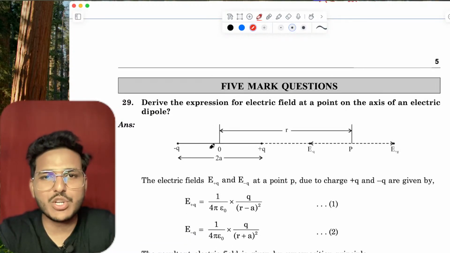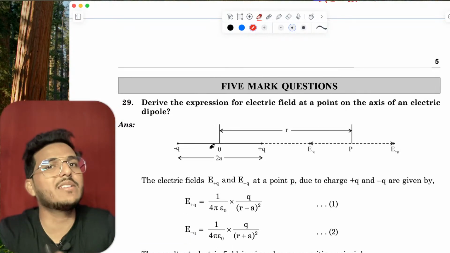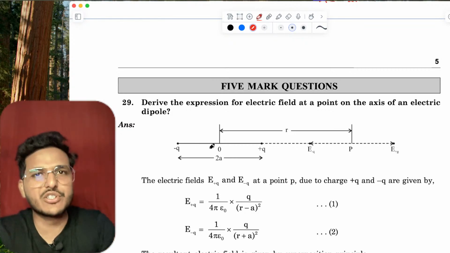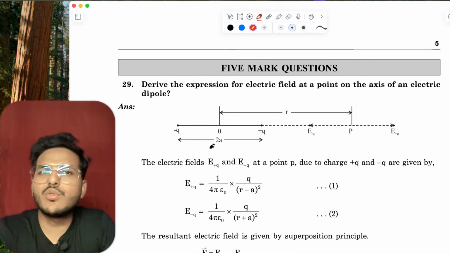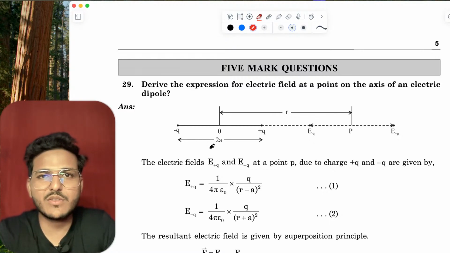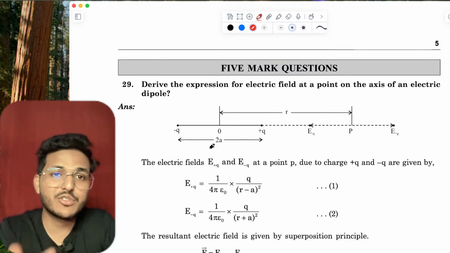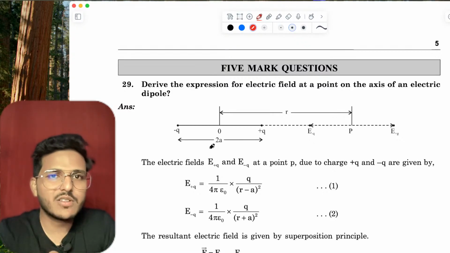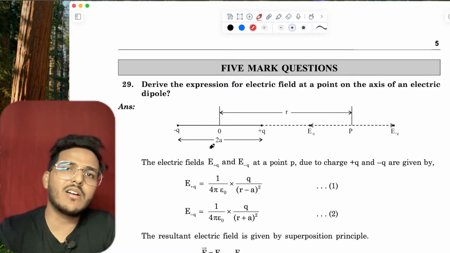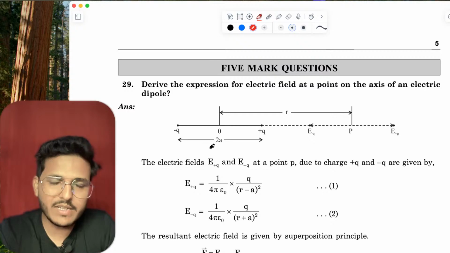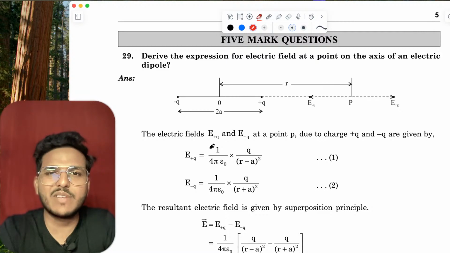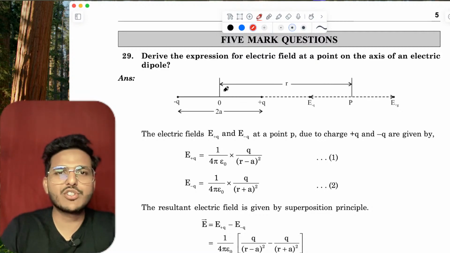Now come to the 5-marker questions. If you have any doubt in any derivation, let me know and I will derive it. Else we move to other questions. I don't want to spend much of your time in this session. I am just showing the questions so that you can keep them in your mind. If there is any doubt, let me know. I will give the approach to this question.